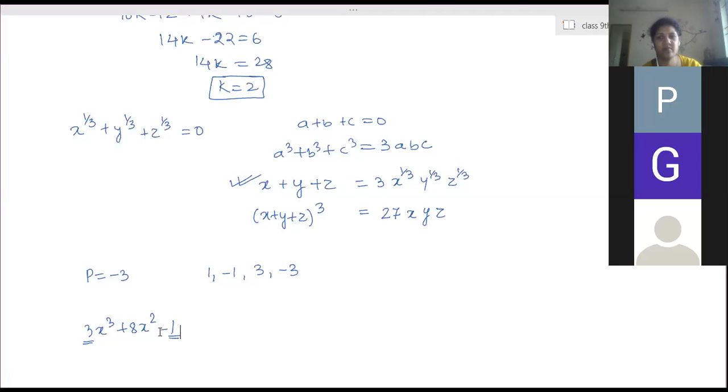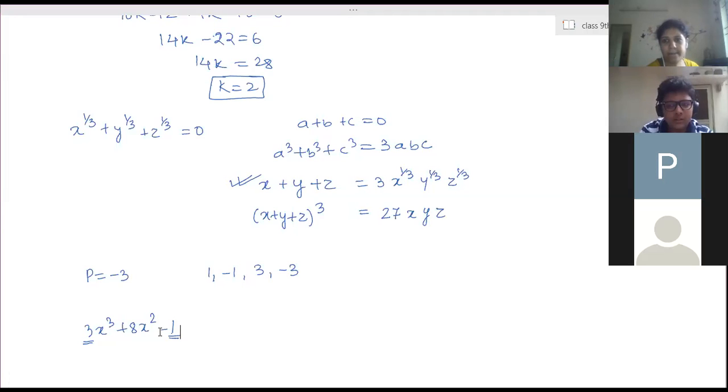Ma'am, can you repeat? I'm repeating the same thing. For 3x square plus 8x, for the integral zeros of this, the product of the zeros we obtain should be equal to the product of the first term and the last term, that means 3 and -1.